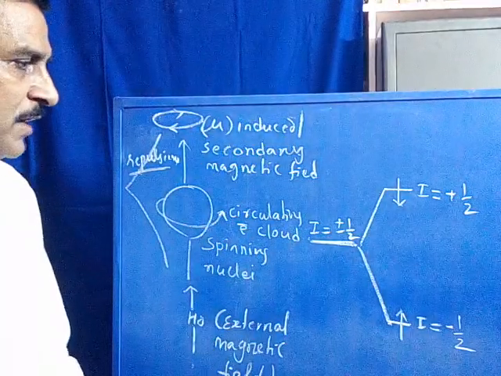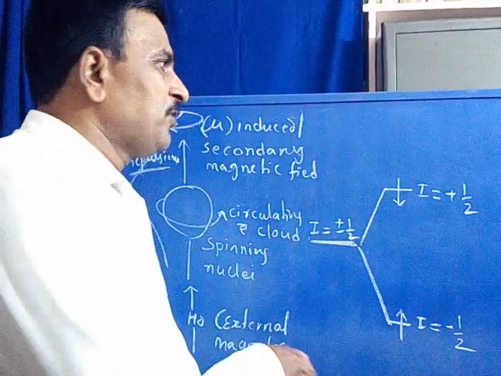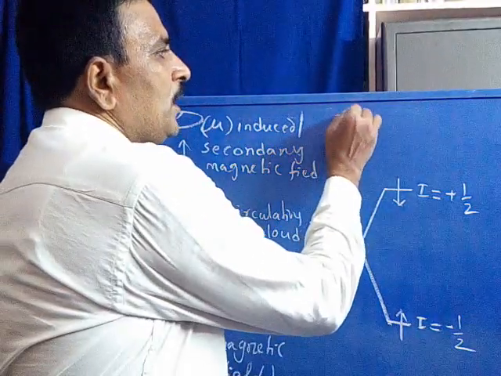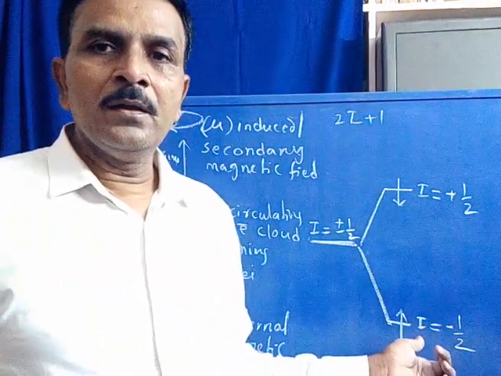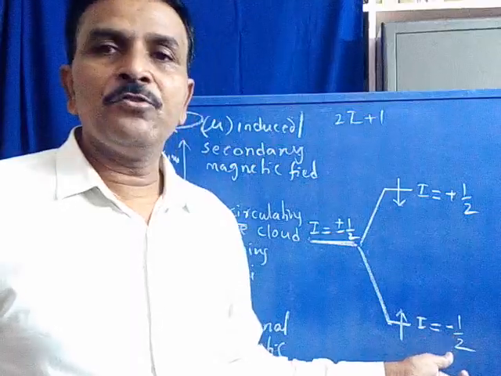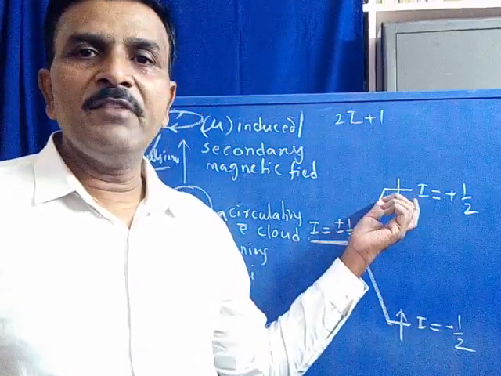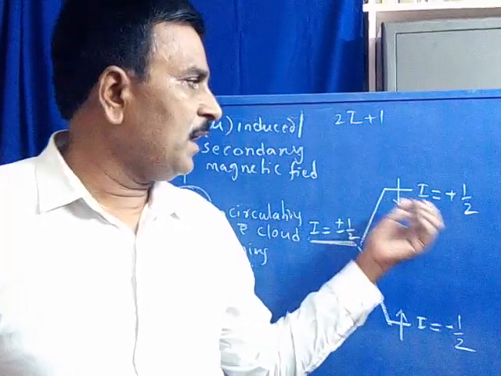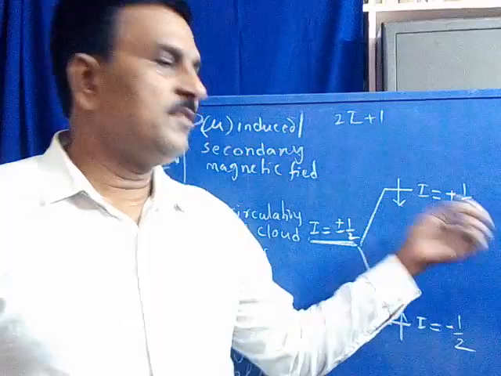So there are two energy levels produced for a proton according to the 2I plus 1 rule. One energy level is lower, corresponding to spin quantum number I equal to minus half.